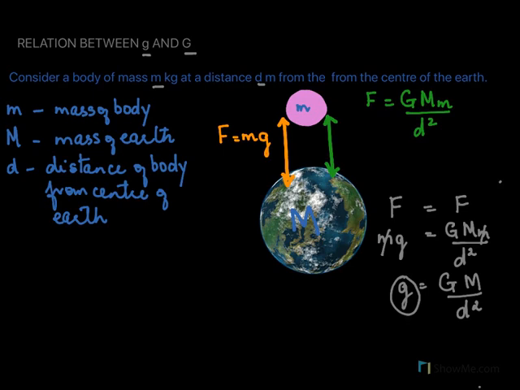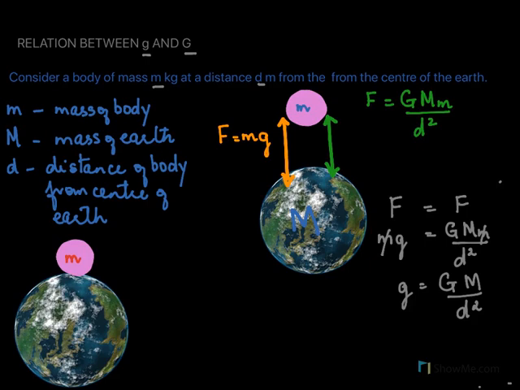The small g is acceleration due to gravity. This capital G is the gravitational constant. M is the mass of the earth, and d is the distance between the object and the center of the earth. So the expression for g, which is acceleration due to gravity, is given as GM over d square.